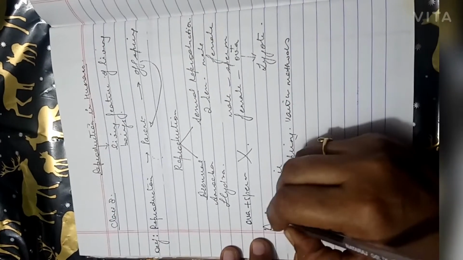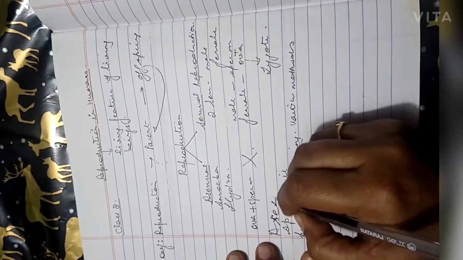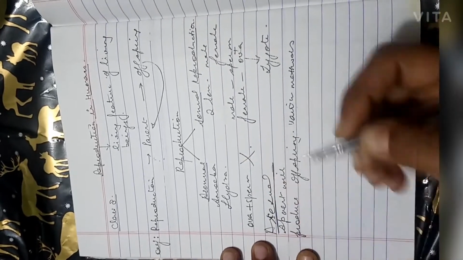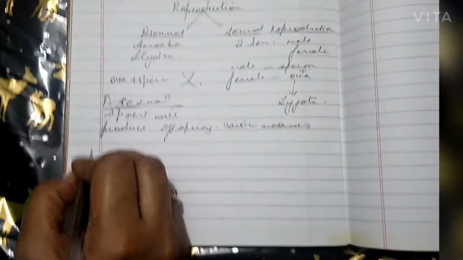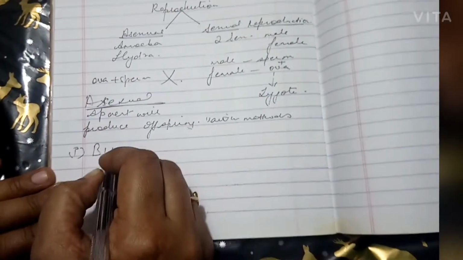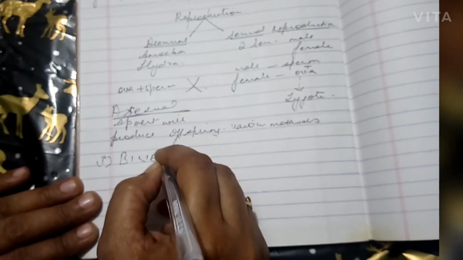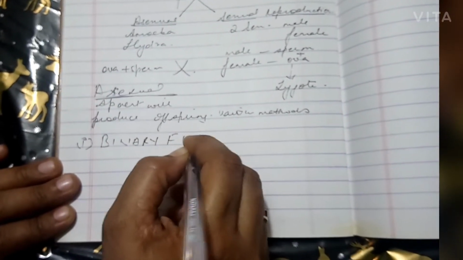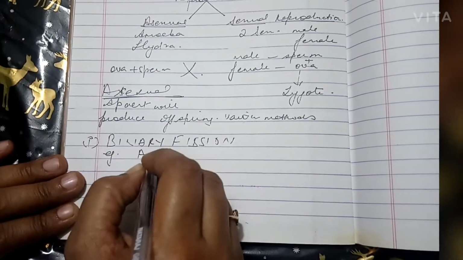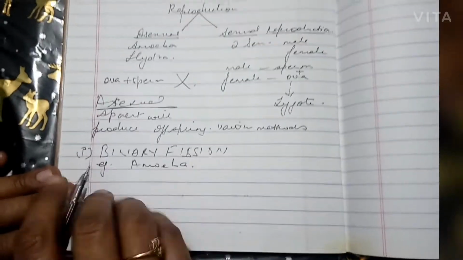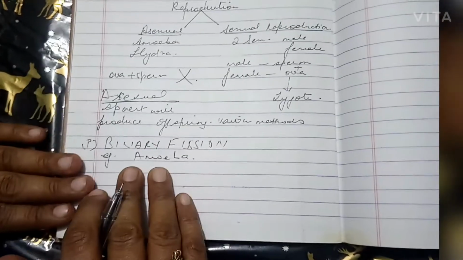We are discussing asexual reproduction. The first method is binary fission. Here you can give the example of amoeba. There is no involvement of the two sexes.